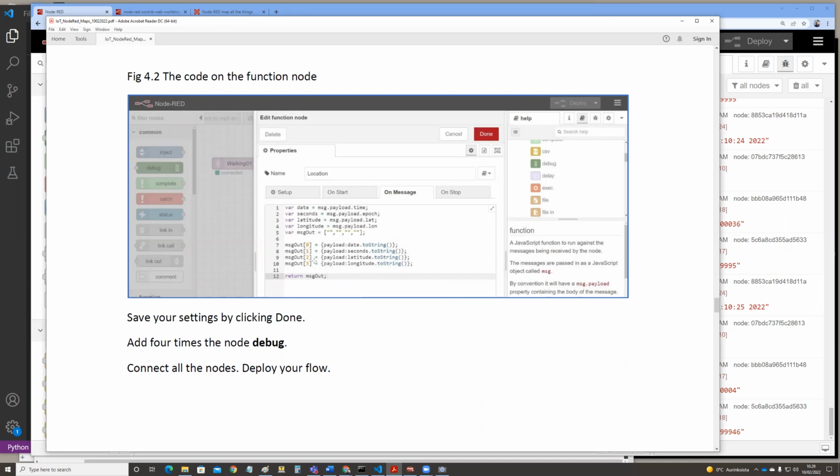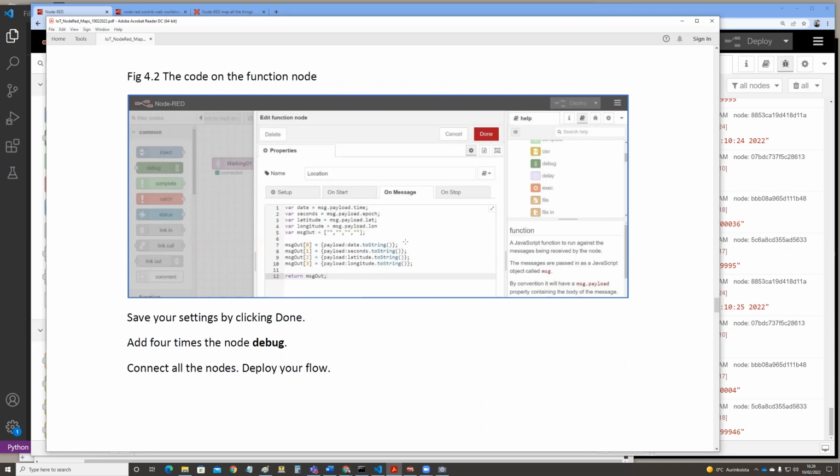So we open from the payload the JSON object, and from the object we take the different properties and set the property values to the variables in our JavaScript.